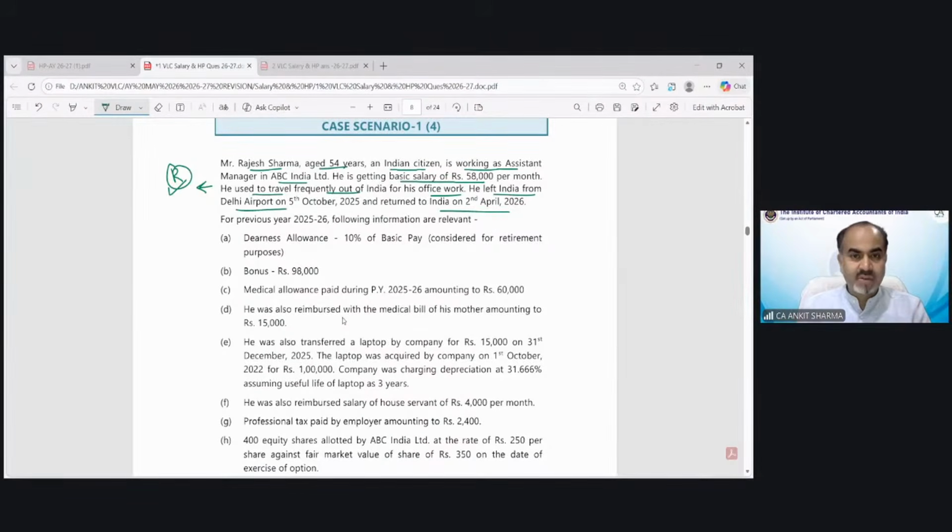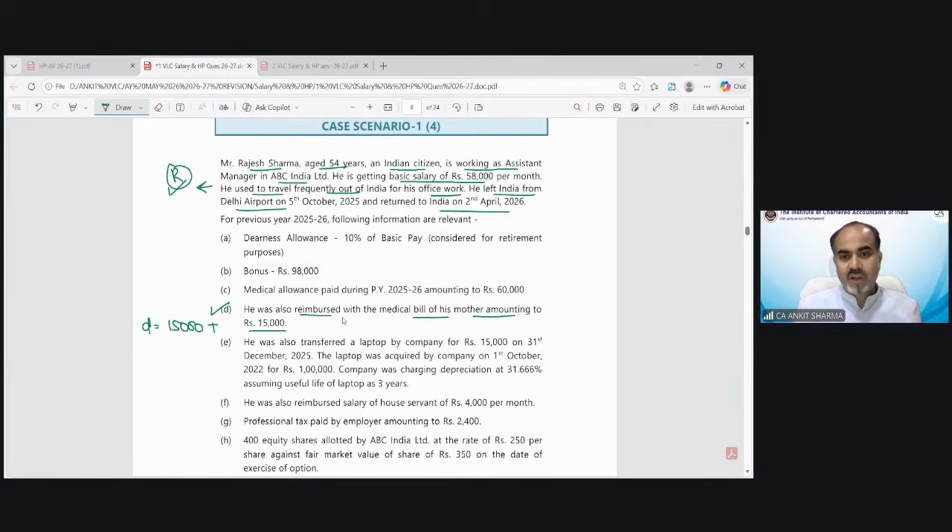D&S allowance is not a perquisite, bonus is not a perquisite, medical allowance is not a perquisite. This is a perquisite: reimbursement of the medical bill of his mother amounting to rupees 15,000. So this is going to be taxed. 15,000 taxable.